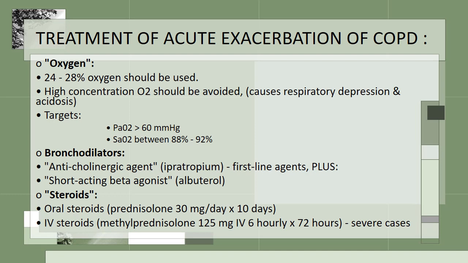Second is bronchodilator. Anticholinergic agents, for example ipratropium, are the first line agents, plus short acting beta agonist albuterol can be given. Steroids, either oral or IV, can be used. Oral should be given for 10 days, and if you are giving IV, then for 72 hours in severe cases.